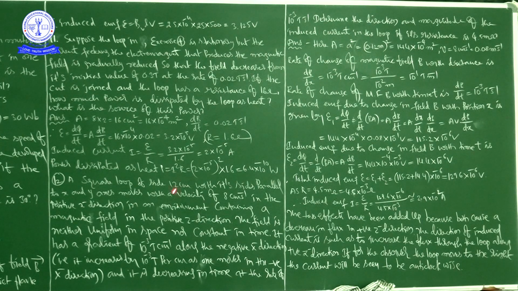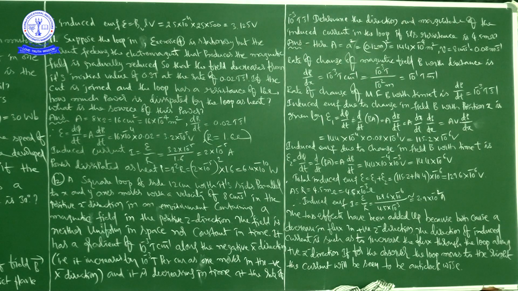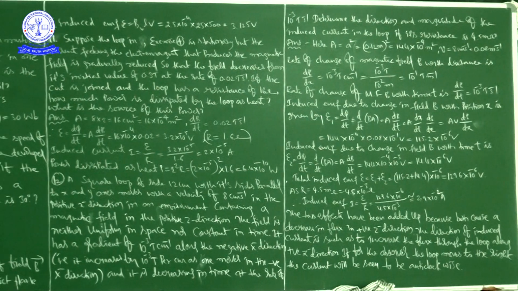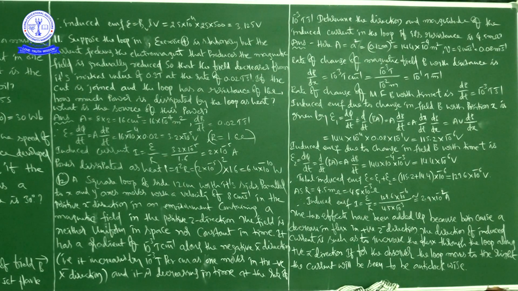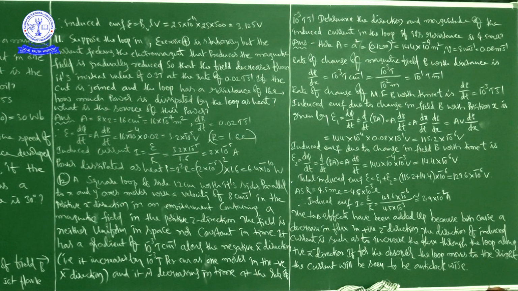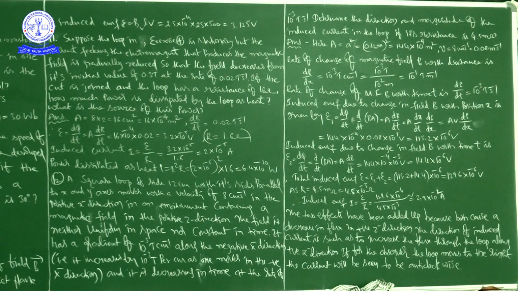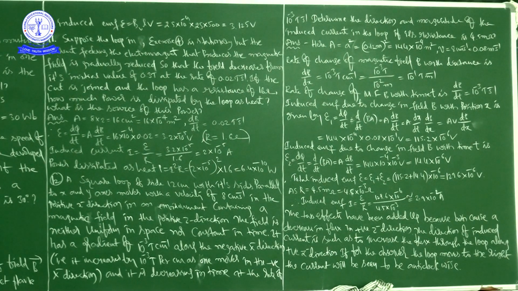Area is 0.12 meter square, given 12 centimeters. So each side is 12 centimeters. When it is 12 centimeters, we have to convert into meters. So 0.12 meter square, that is equal to 144 into 10 to the power of minus 4 meter square, and that is capital A, which I already told you, A square.